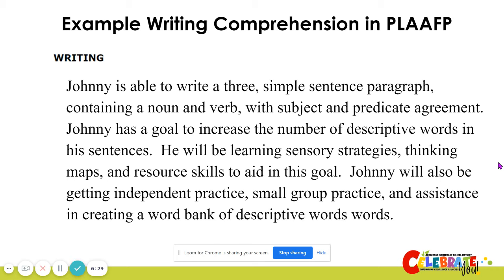Johnny will also spend time getting independent practice, small group practice, and other assistance. However, this will not be specially designed instruction. This time will be spent in practice, which is not direct instruction in a goal.